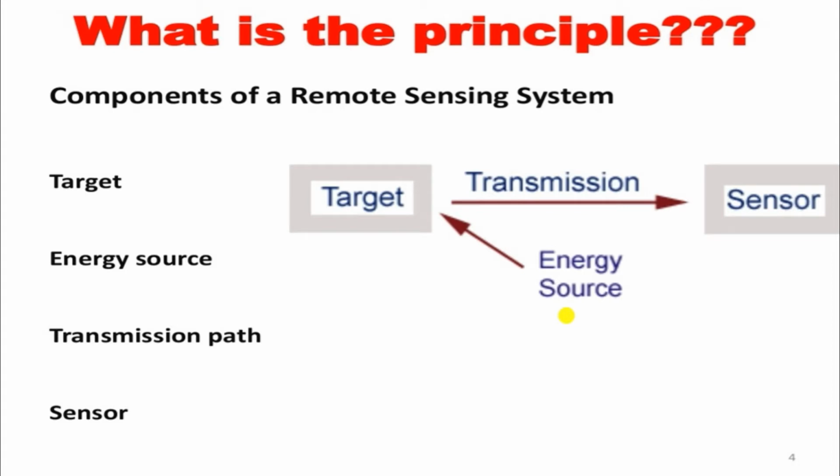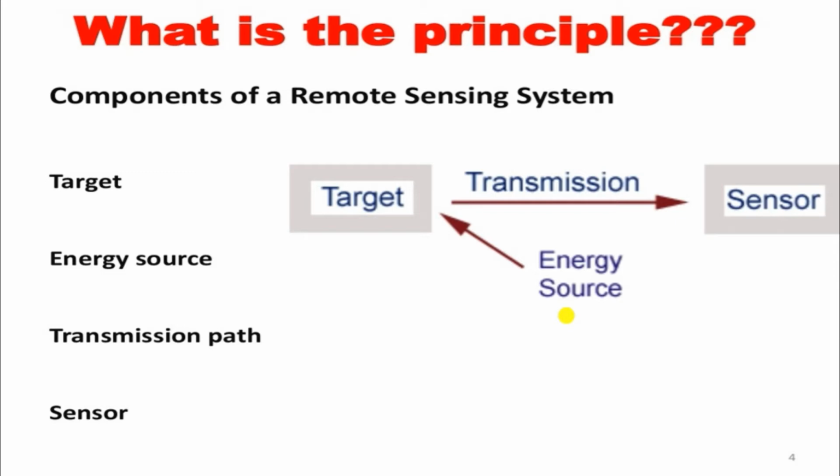Now, what are the principles of remote sensing? Everything has some principles. In remote sensing, there are different components of the system. First is the target. Target means the object we have to analyze. After that, the energy source. The energy source is a main component in remote sensing, because we impart some energy and get the reflected energy from that object, and we can analyze that reflected energy data. After that, we can conclude what the object's characteristics are.